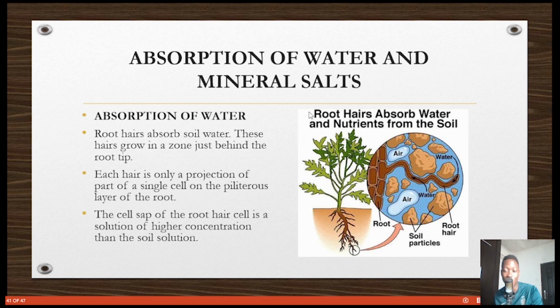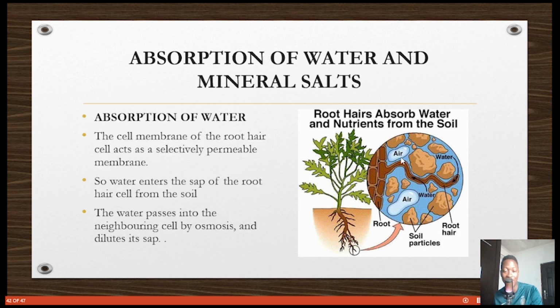Good. So we're just talking here about the absorption of water. It is through the root hairs that absorb soil water. So you can see when you look at the roots, there are smaller root hairs that can take in water from the soil. So the cell sap of the root hair has a solution of higher concentration than the soil solution, so water just moves in by osmosis. And this is exactly what happens. Water moves in by osmosis into the root hairs, then is moved up the plant, and all the various parts of the plant have enough water.